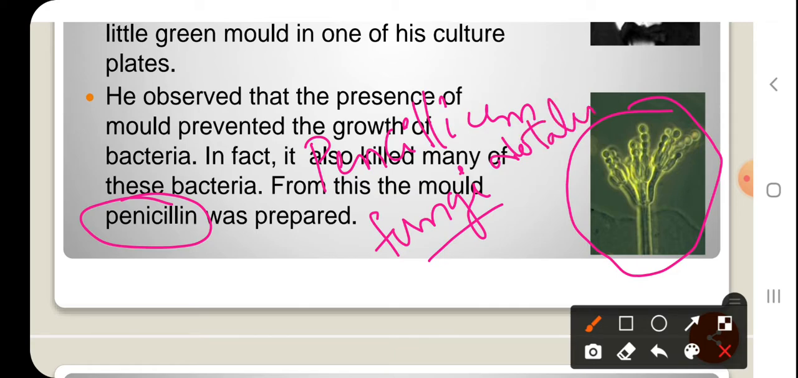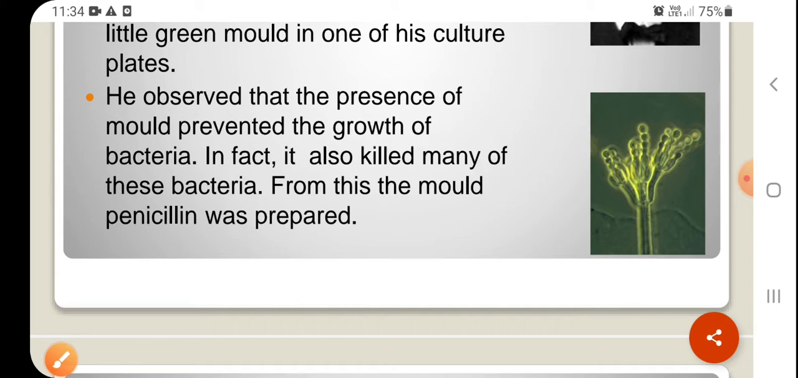So antibiotics are prepared by microorganisms and are bacteria specific. They are not an effective medicine or effective treatment against viruses.